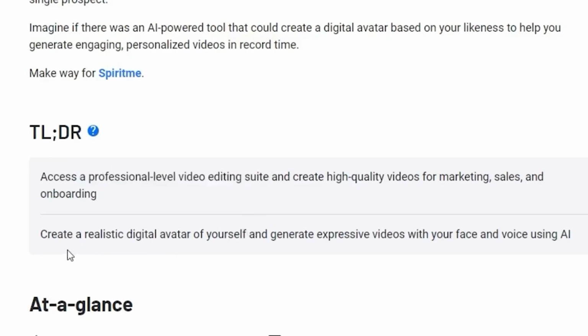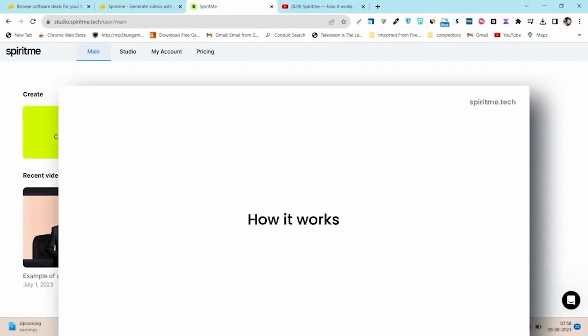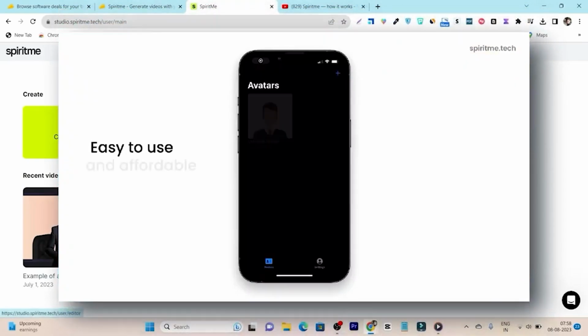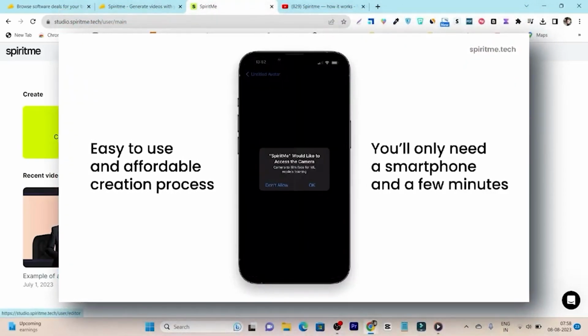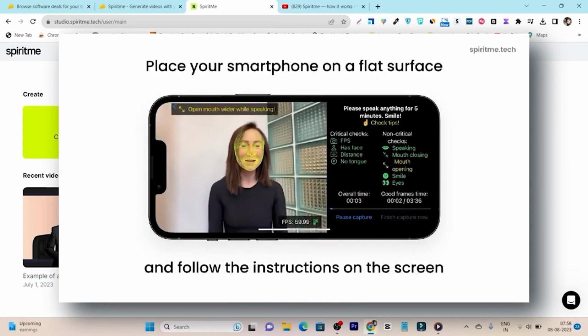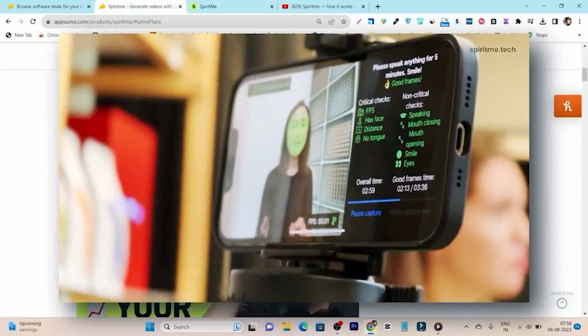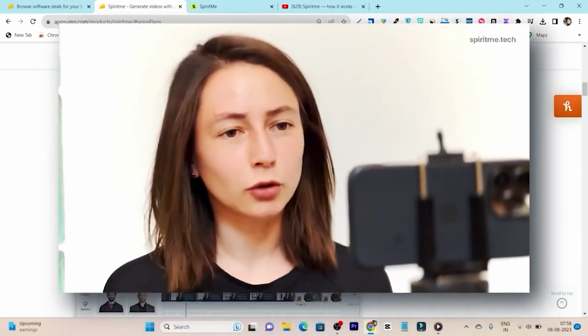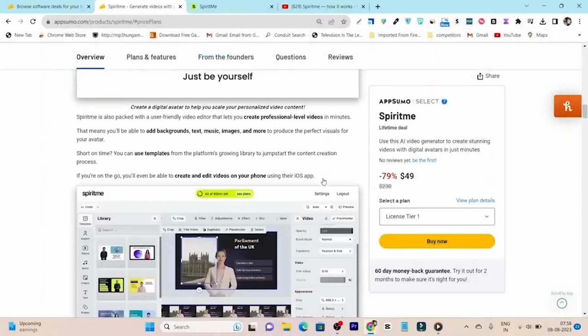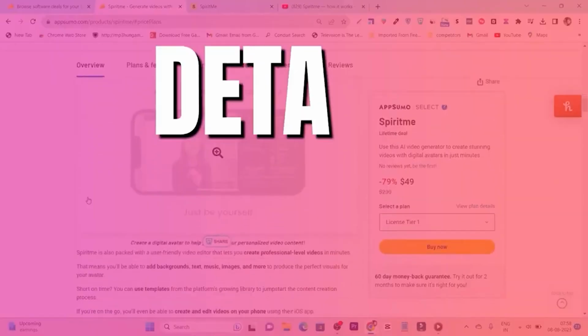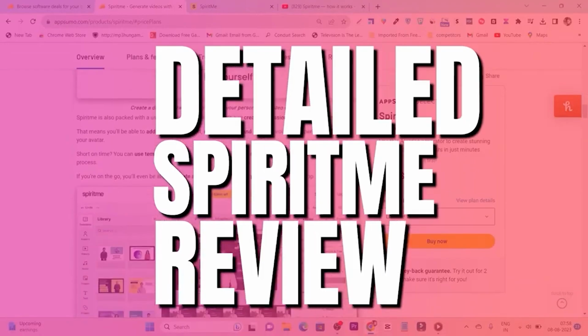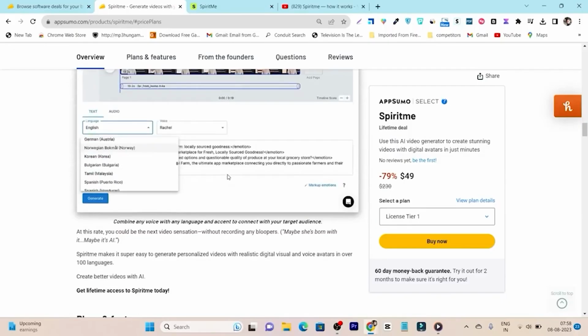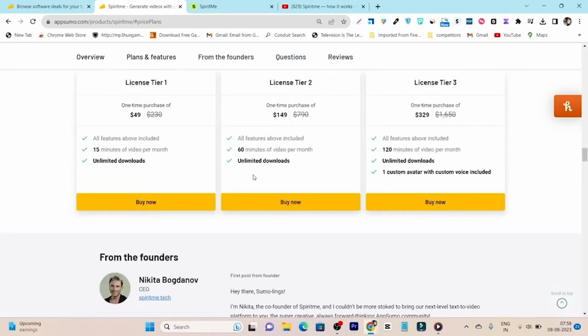You are going to get realistic digital avatars here, and the best thing is you can even create your own avatar. Just upload your video using the iOS app on this platform, and after that it can turn your avatar into a digital video. So in this video I am going to give you a detailed demo of SpiritMe, showing all of the features and giving a tutorial on how you can generate AI avatar videos.